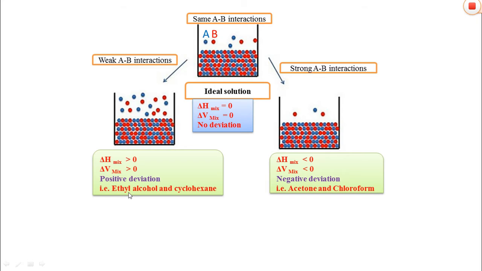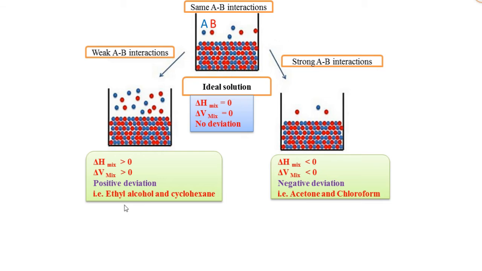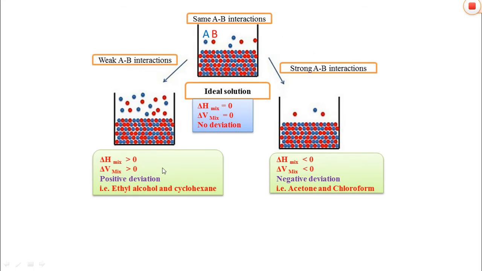That's why they take heat from the surroundings. Therefore, as a result, the delta H of mixing is greater than 0. In this case we can see delta H of mixing is greater than 0 and delta V also is greater than 0. Therefore this type of deviation is called a positive deviation.